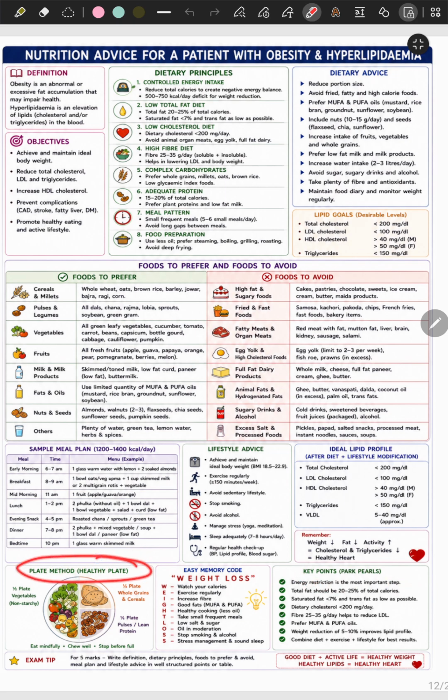This is the plate method. What is the healthy plate? Half plate with vegetables, which are non-starchy. 1/4 plate with whole grains and cereals, and 1/4 plate with pulses, lean protein, like that. So this was all about nutrition advice for a patient with obesity and hyperlipidemia. Thank you.